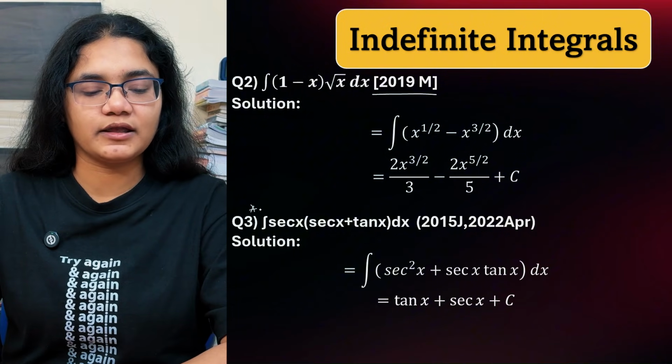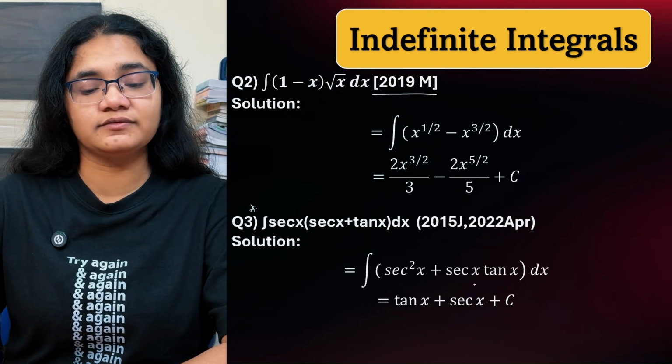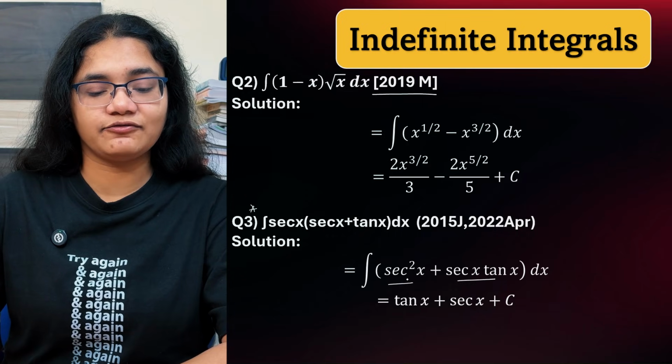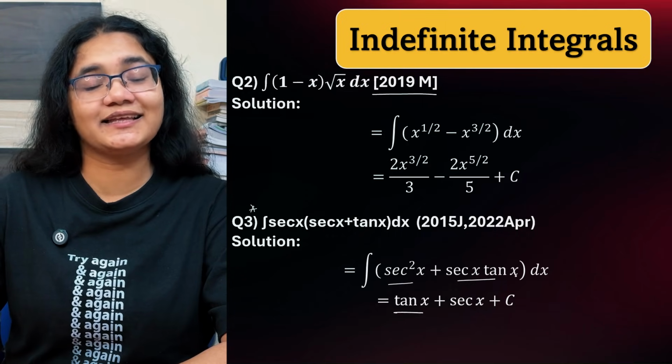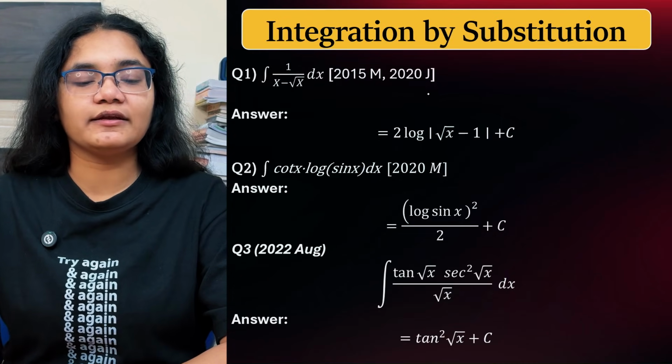Here some trigonometric integrals are used, like integration of sec square x plus integration of sec x tan x. These integration values should be known to you: for sec square x it is tan x and for sec x tan x it is sec x, and then plus c. Next, we'll talk about integration by substitution.